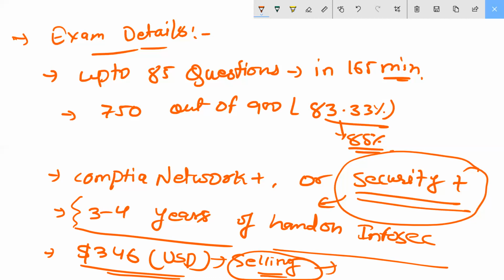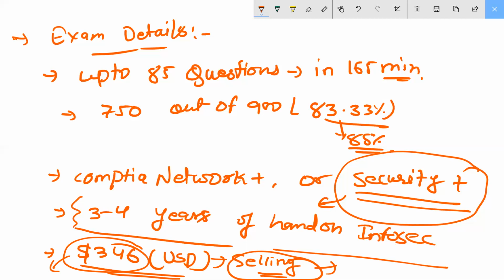Because if they do not sell their vouchers, the vouchers will expire. A voucher is valid for about 1 or 2 years, so they sell within that period. I will refer some persons who might give 50% off or something. Okay, fine. These are the exam details.